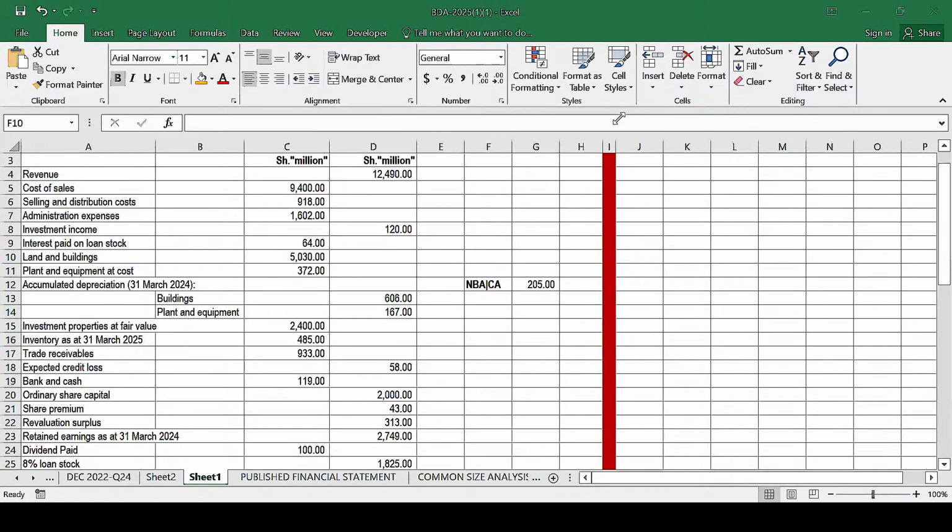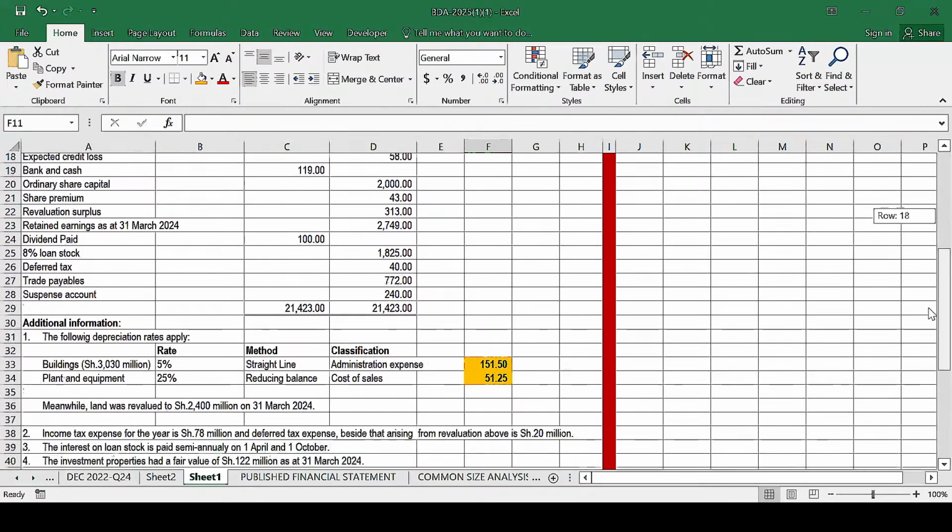Will be 2,000. Yes. So the cost for land will be what? 2,000. How do we get that 2,000? We will take this one, cost for land and buildings, and then we less the cost for buildings, that is 30. So that will give us 2,000.